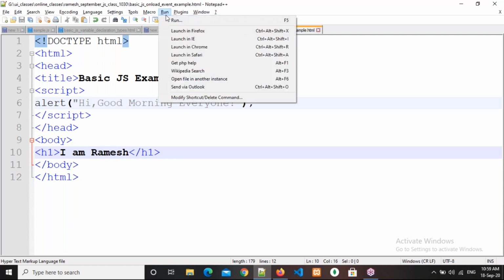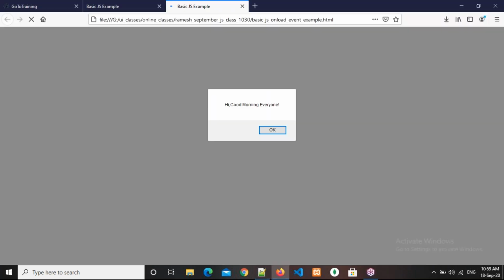Now see in the browser how it is coming. Directly when the page is called, immediately the alert box comes. Are you able to see any H1 tag here? Please respond. No, you are not able to see any H1 tag. Why? Because whatever you write in the global scope is called immediately, before the body tag is loading. That's why you are not able to see it.